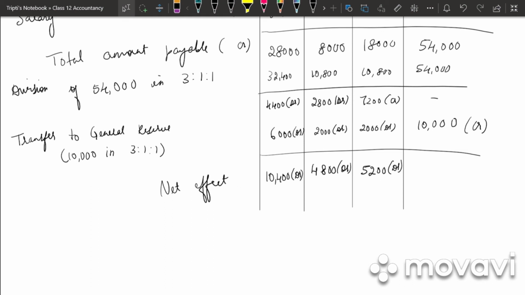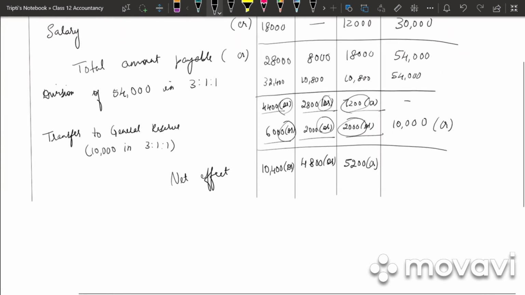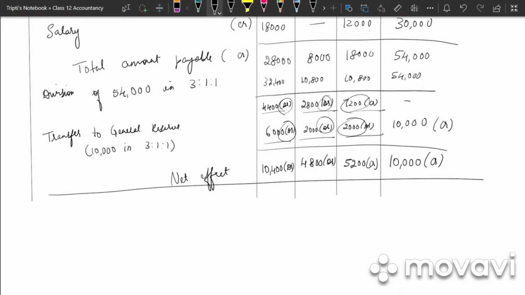Why have I added 4,400 and 6,000? Because both are debit and debit. 2,800 and 2,000 because again both are debit. And in this case, why have I deducted? Because 7,200 is credit and 2,000 is debit. So this will be our credit balance. And last we have 10,000, which will again be a credit balance.